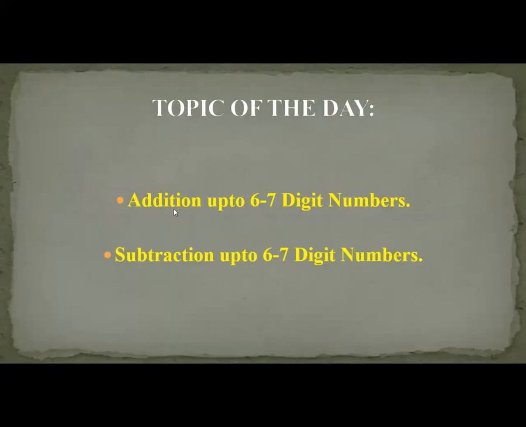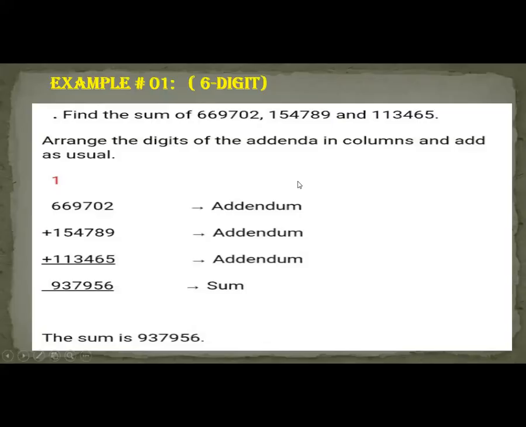Topic of the day. Today we are going to learn addition up to 6 and 7 digit numbers and subtraction up to 6 and 7 digit numbers. You know very well about addition and subtraction. So, example number 1, 6 digit. First of all, I'm going to teach you 6 digit numbers, and after that we are going to start 7 digit numbers.